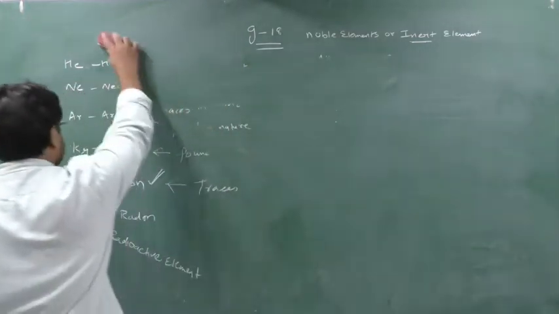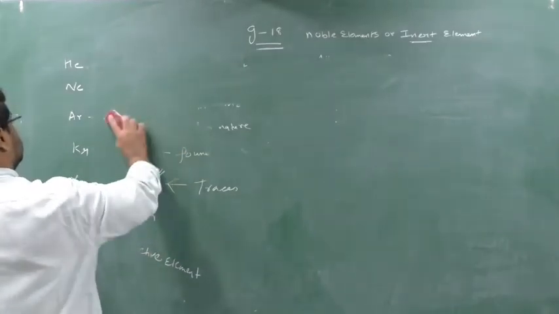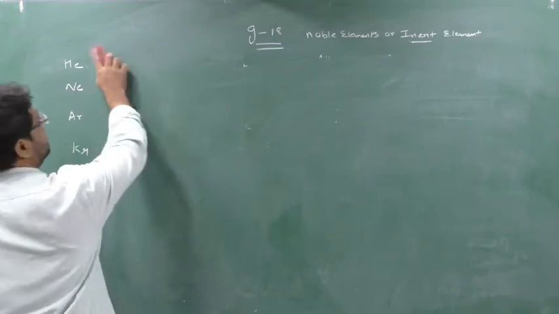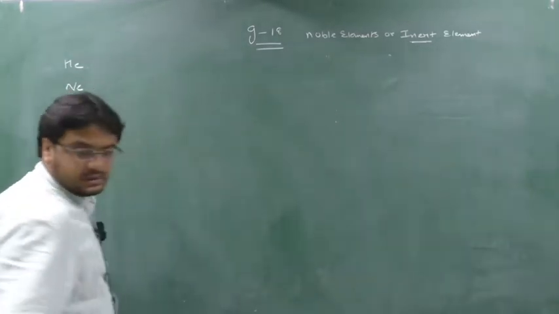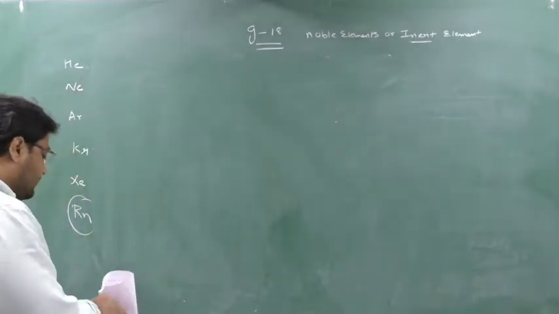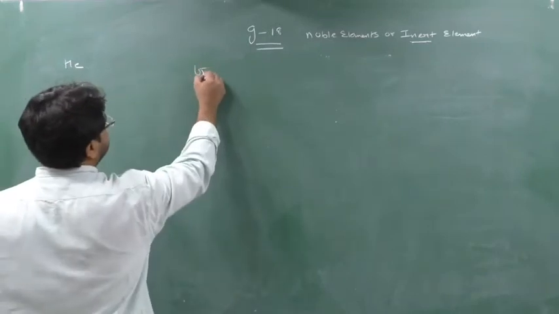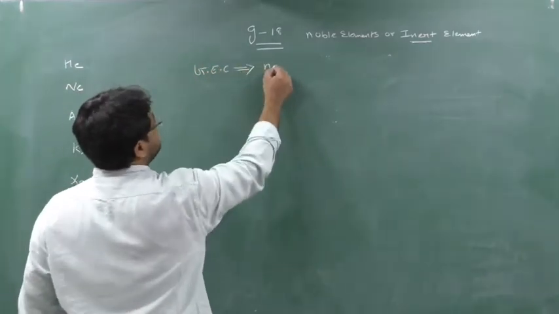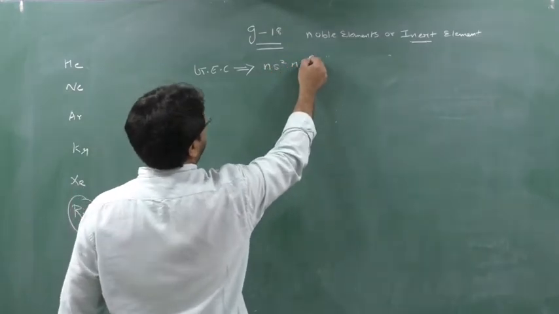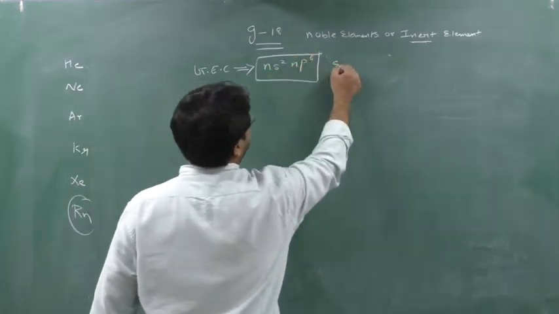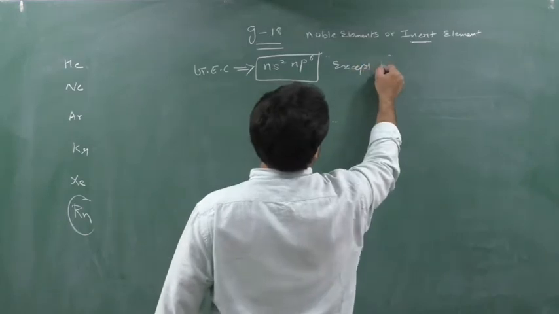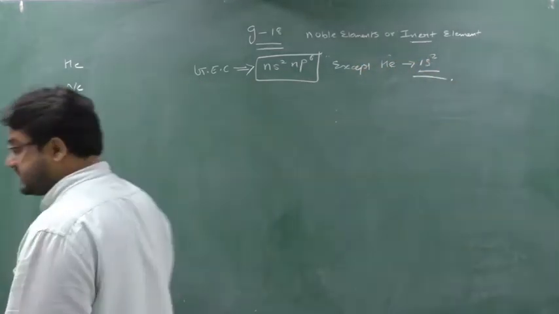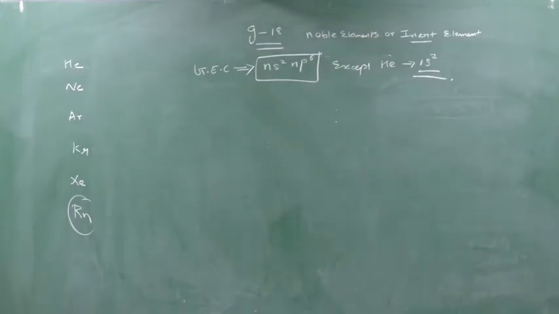These are all gases that you have to remember. So from helium to radon, these all are gases. First we will discuss the general electronic configuration. The general electronic configuration is ns2 np6 except helium. Helium has 1s2, clear? So what is the general electronic configuration?